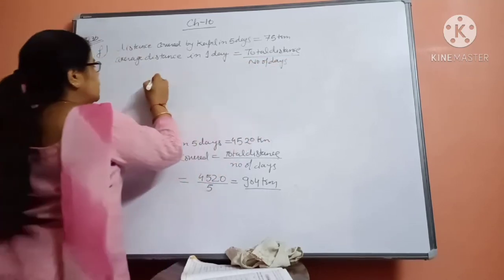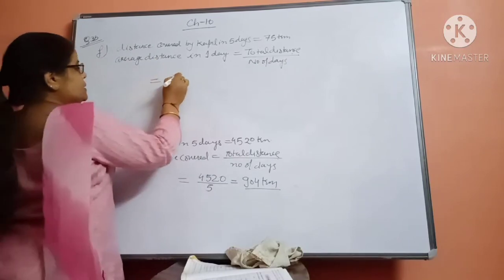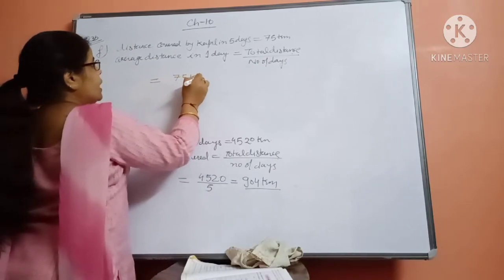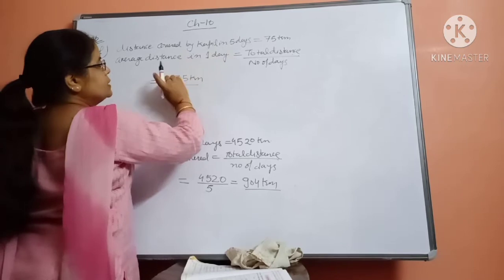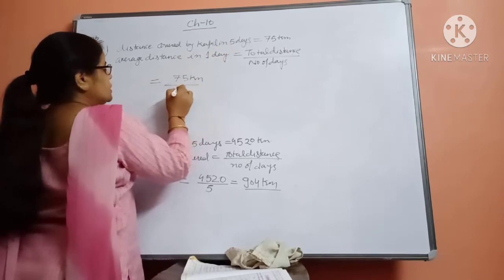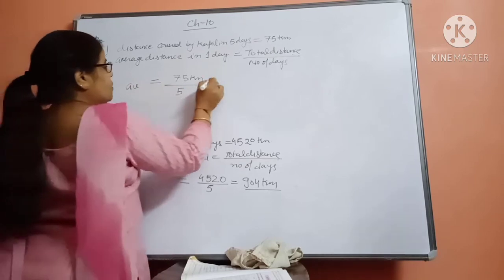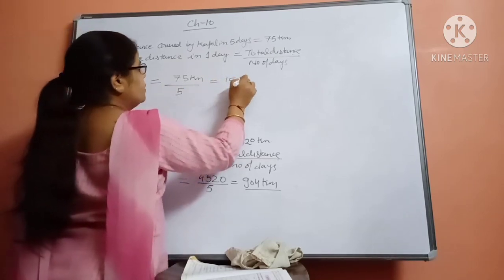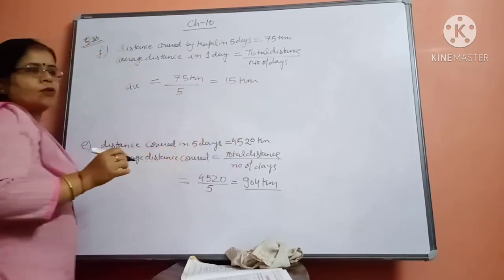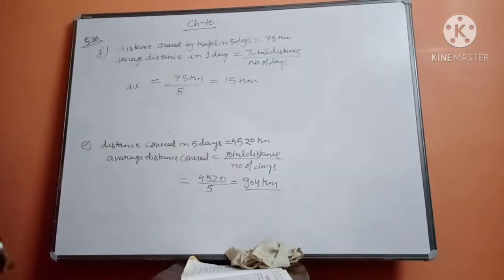Okay, so total distance is how much beta? 75 kilometer. In one day, how many days? He has walked 5 days. So average is equal to 15 kilometer. Okay, so average will be 15 kilometer.